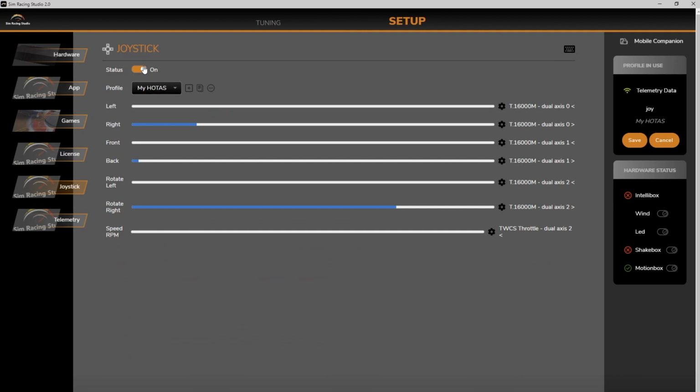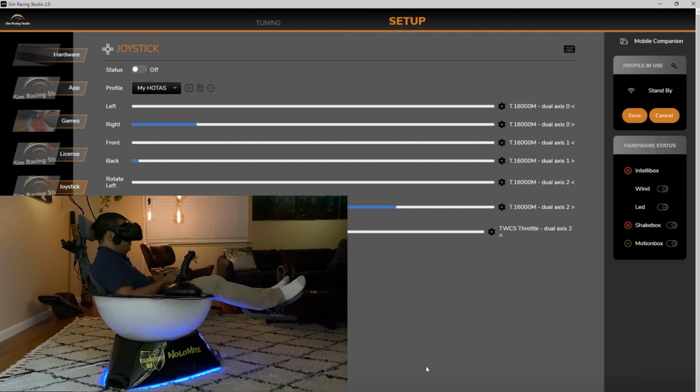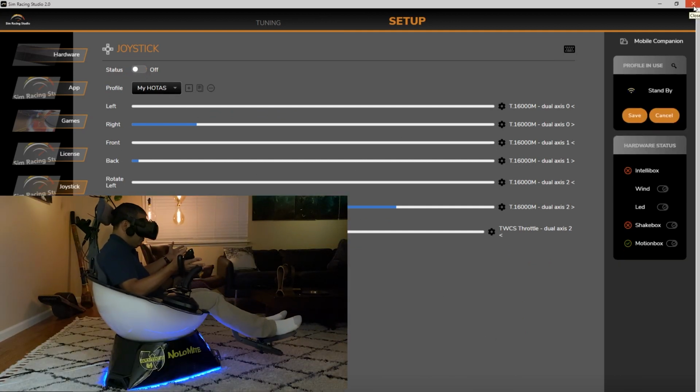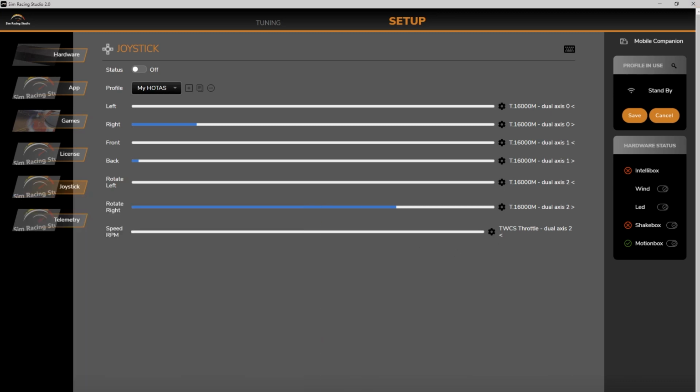Okay, once you turn this off, it has an auto park feature. So it parks itself. You hit that off button, and then the motors turn off, and then you can get off the Yaw VR.